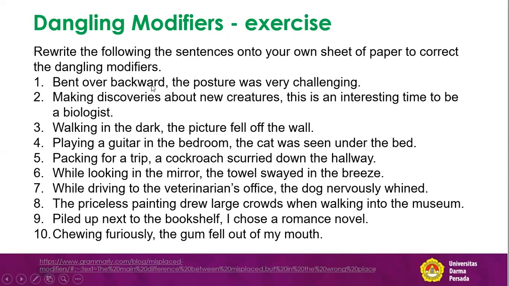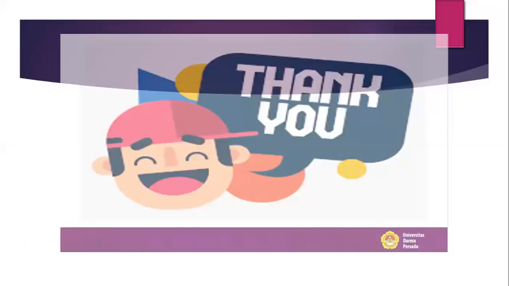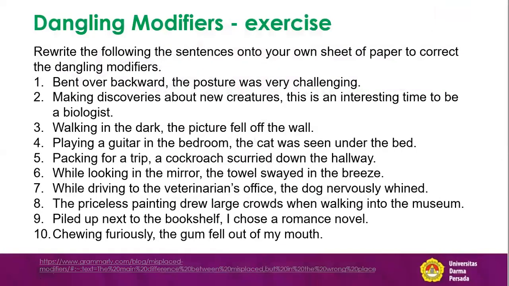For example, Rudy. When Rudy bent over backward, his posture was very challenging. That is better.